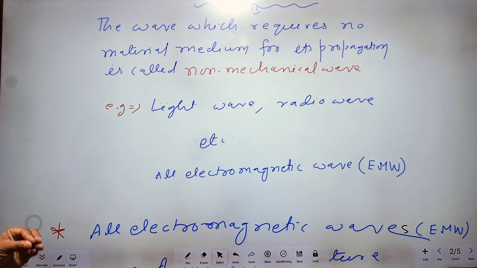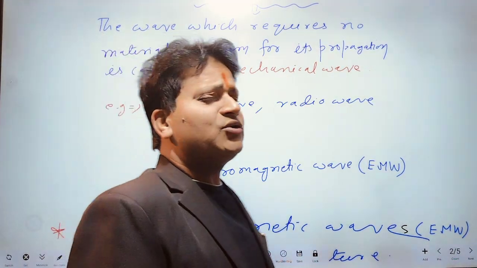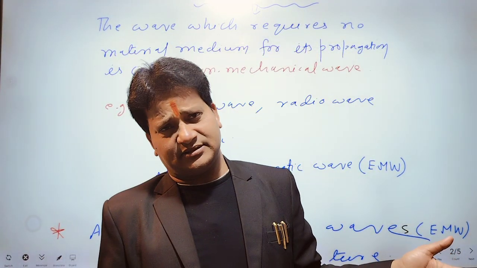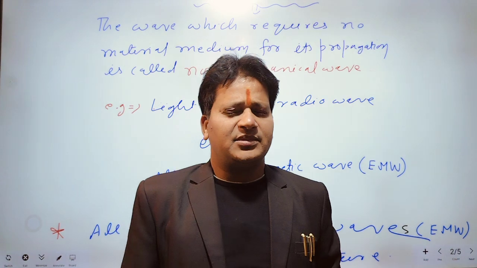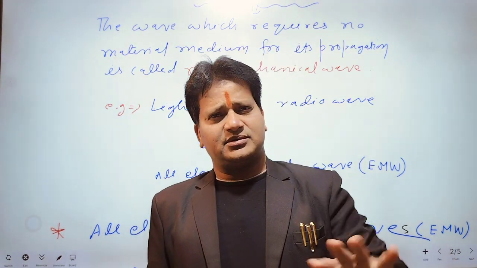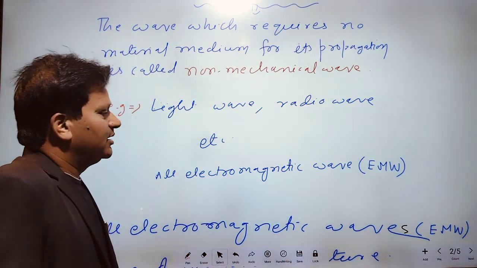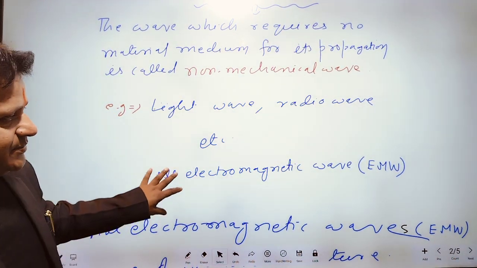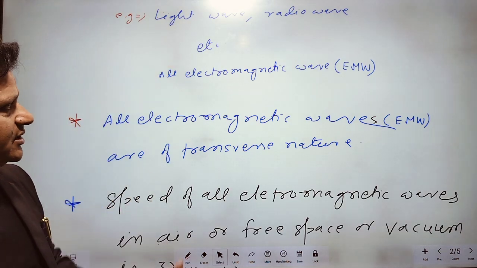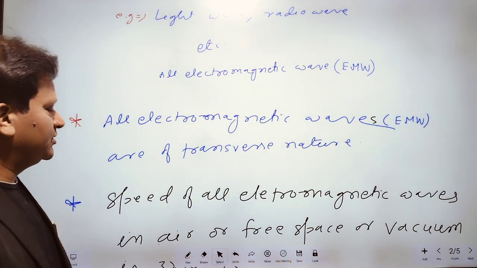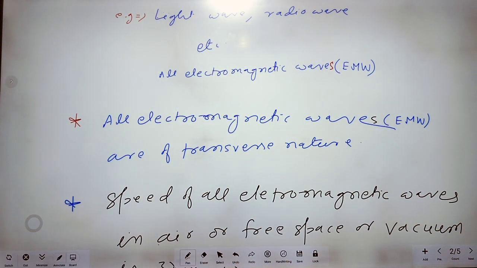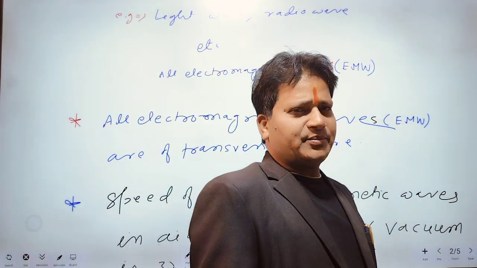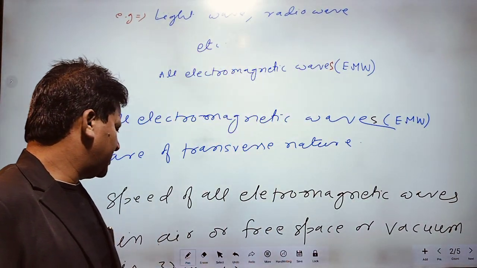All electromagnetic waves require no material medium for their propagation. But mechanical wave requires a material medium for its propagation. Okay? All electromagnetic waves are of transverse nature.